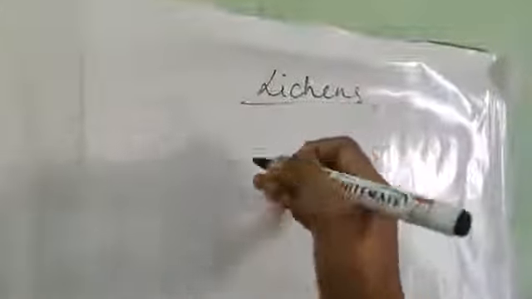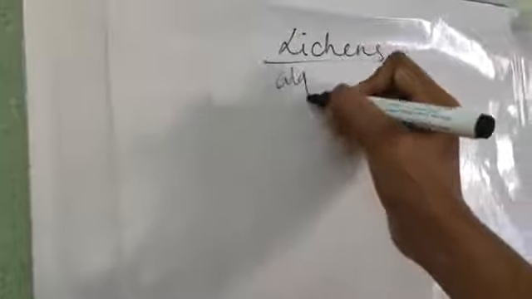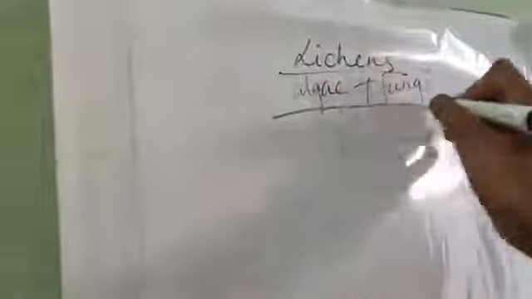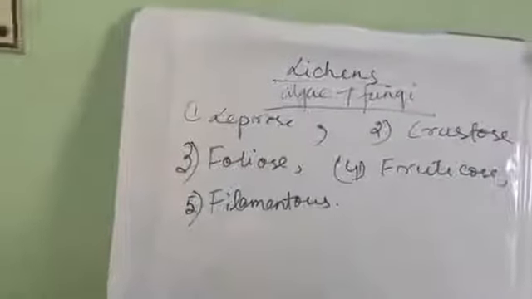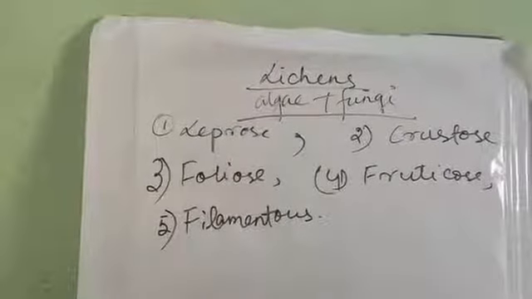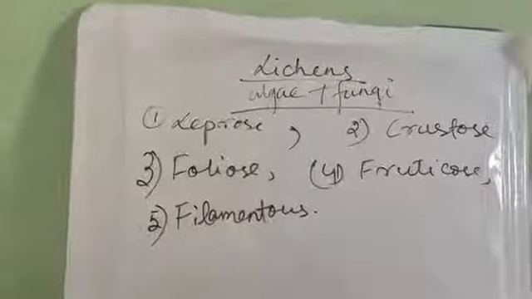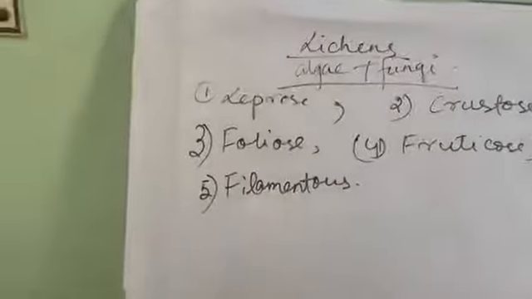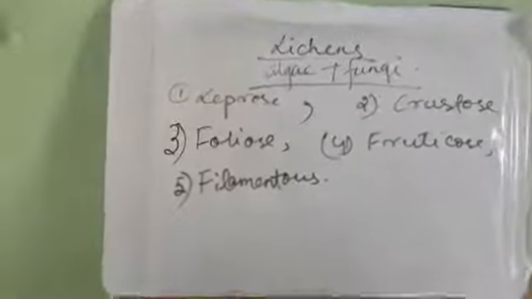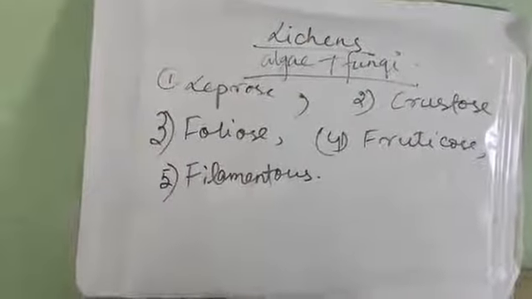Lichen is a specific type of organism which is formed due to the mutualism of algae and fungi. The algae and fungi in a mutualism form the lichen. Now this is leprose. As I have told you, it is an association of fungi and algae. So what happens over here? This is the general association. That means the inner side is algae and the fungi is surrounding the algal portion.